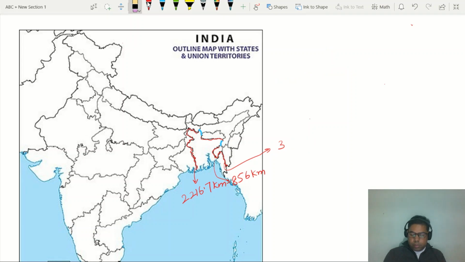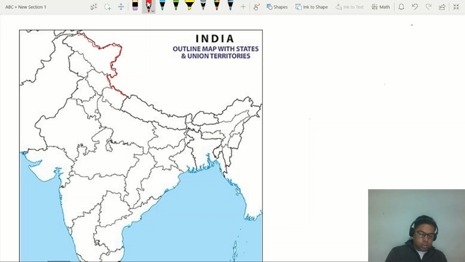In the previous class we saw the largest border with India is with Bangladesh, and the second largest border is with China. China has a border with India on three sides. Number one is the northern side: Uttarakhand, Himachal Pradesh, Jammu and Kashmir.